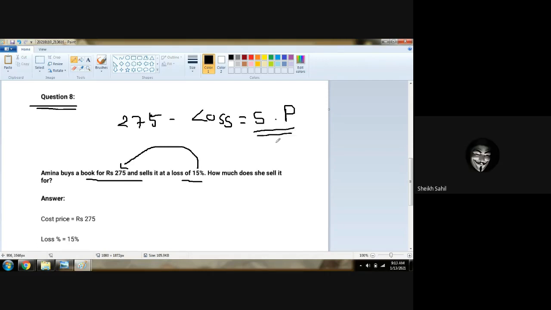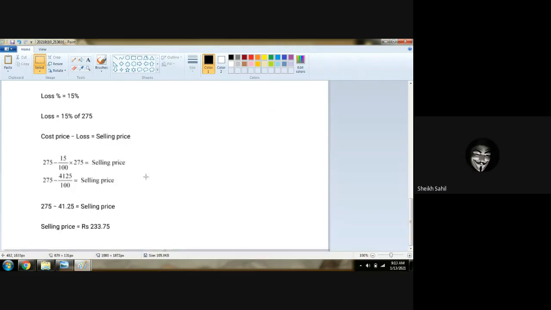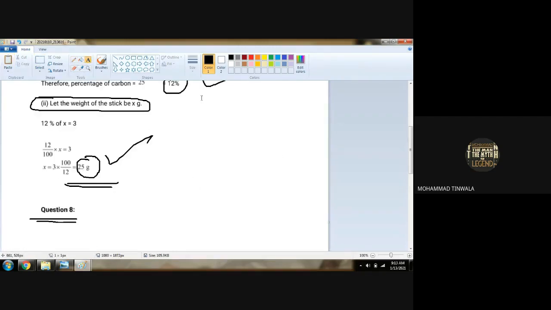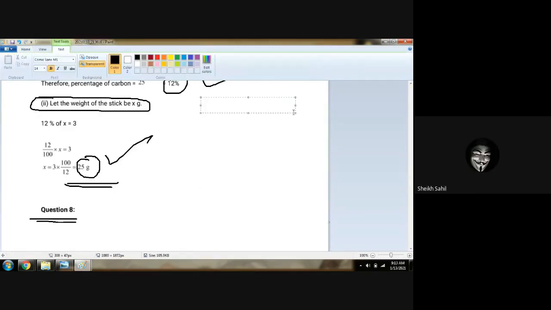Yes. Am I clear to everyone? Loss is what? 15%. So we have to calculate 15% of what? 15% of 275. Is that clear? Yes. Chalo, let us solve this sum. First, we will write what is cost price. 275 rupees.